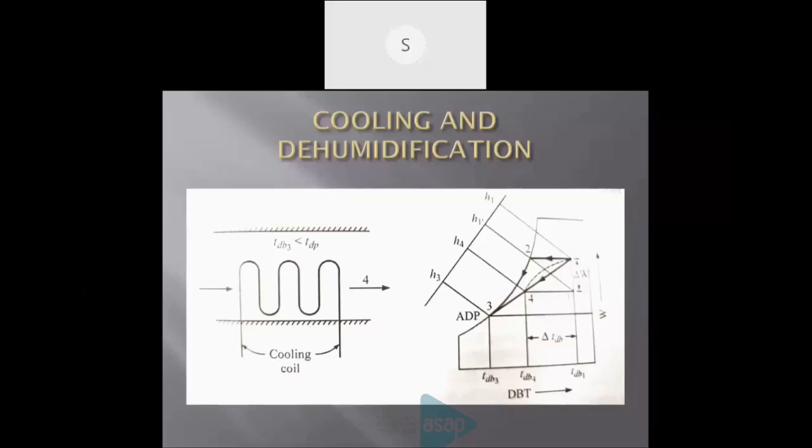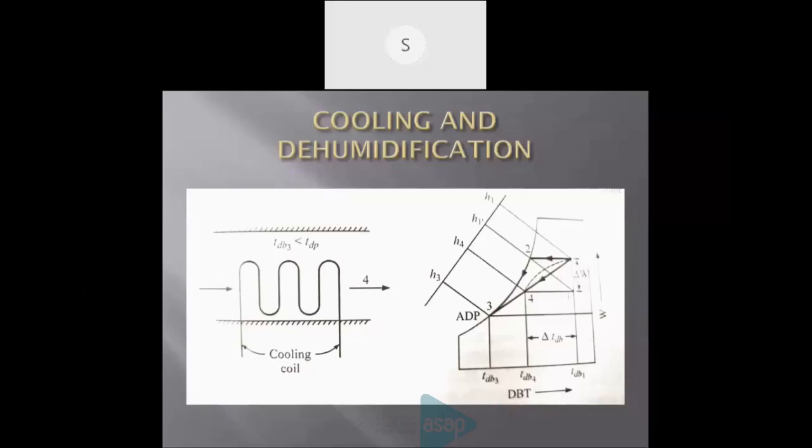That is drawn directly from point 1 to 4 in a bold line in the figure. That is the process. The resultant point is 4. Our aim is to reach the temperature up to the third point, that is the surface temperature of the cooling coil. That cannot be achieved. We can only reach up to the 4th point, marked as 4.